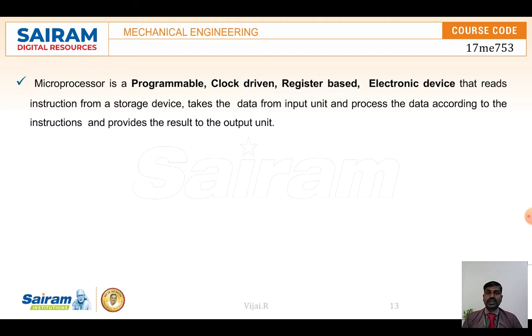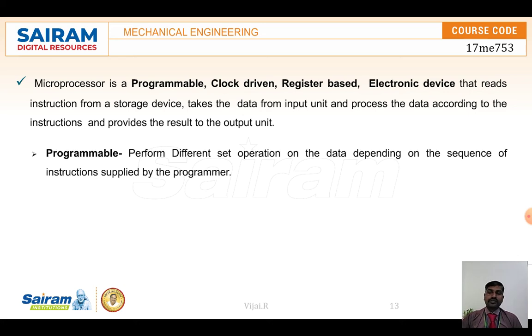And register based is the one where it has memory registers where the instructions are getting stored, and it can be taken back and processed again. It can be stored, and then it can be sent to devices. The registers are there inside for data processing, and it is full of electronic devices. So this is the important thing. So a microprocessor is a programmable, register based, clock driven electronic device which reads the instruction from the storage that we give, processes it, and gives the output according to the instruction we are providing.